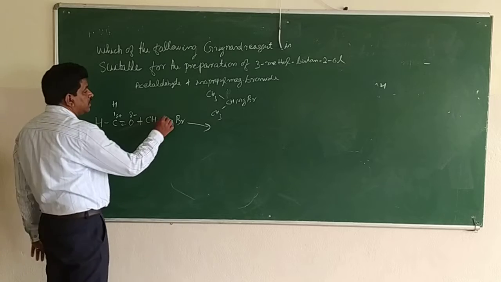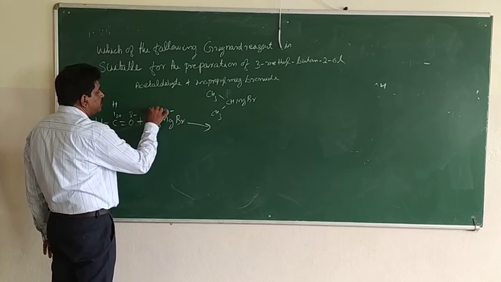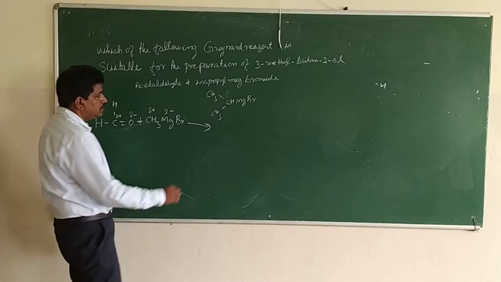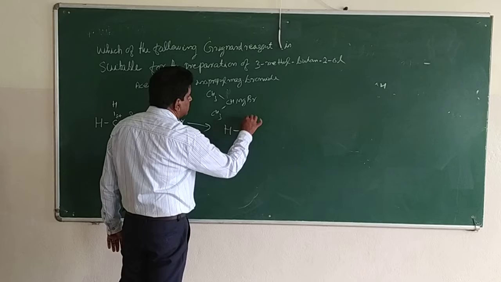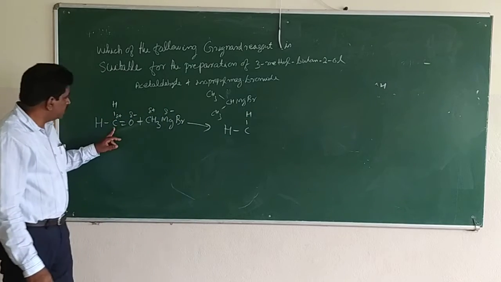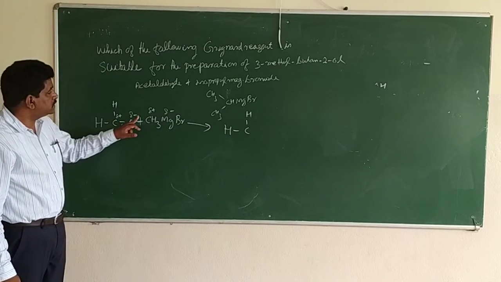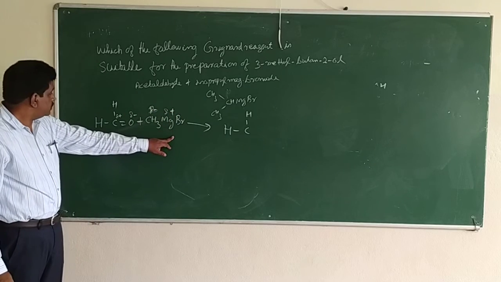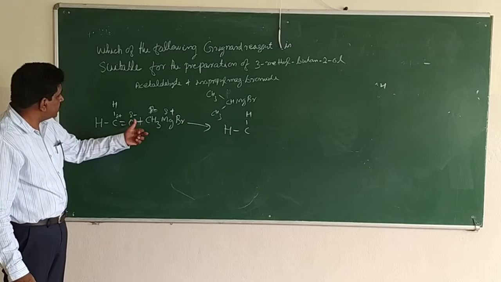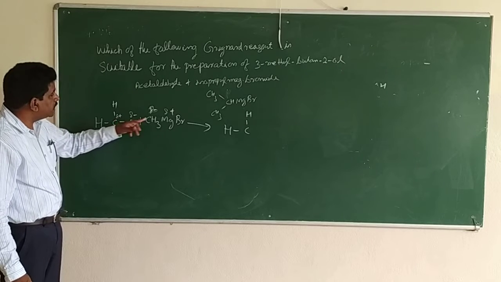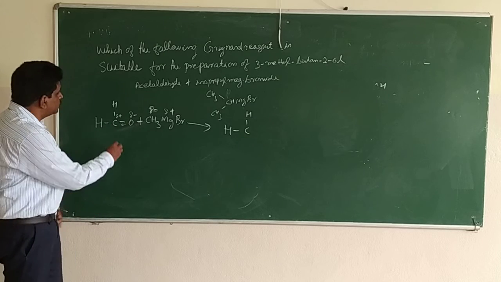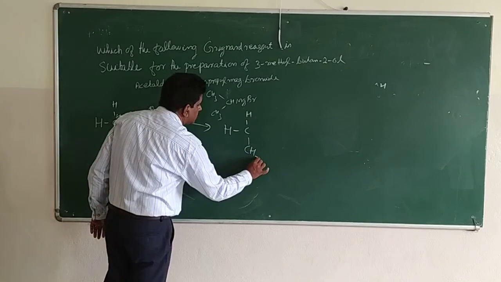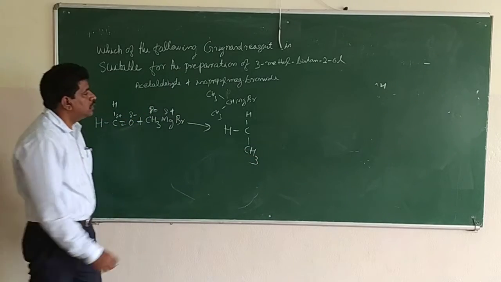So addition product will be formed. The positive part will attach to the negative and the negative part will attach to the positive. So to this carbon, this CH3 group will attach, and to this O, MgBr will attach.